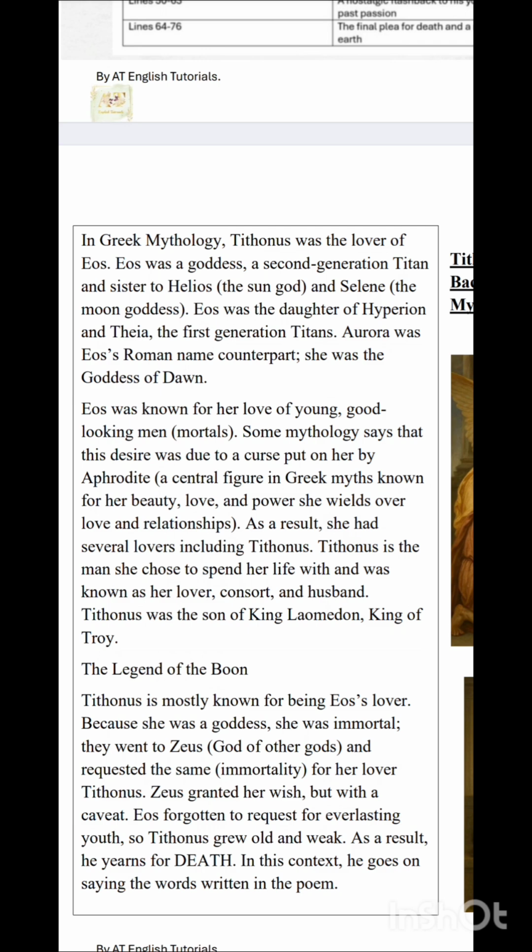But in the poem, we'll find that Tithonus asks for the boon from the goddess of dawn, that is Aurora herself, and Aurora grants it. So according to the poem, that is correct, but according to the Greek myth, they had gone to Zeus. This is a slight modification that Tennyson made just for his convenience. But now you know what the original Greek myth was.